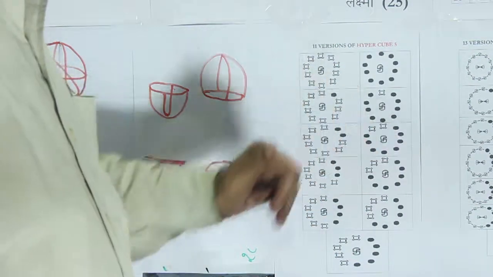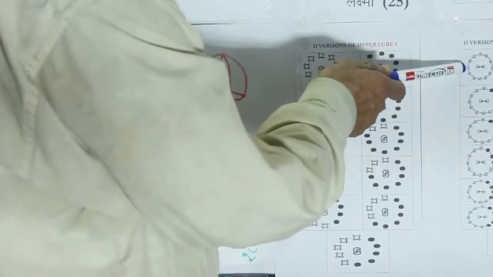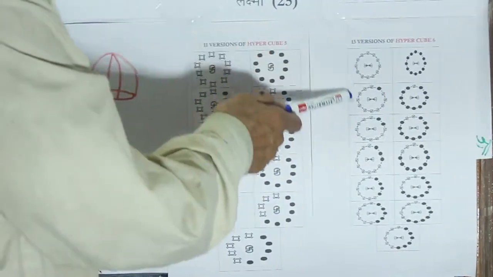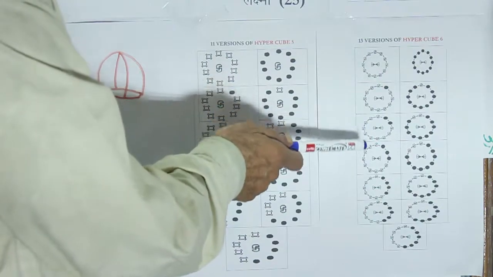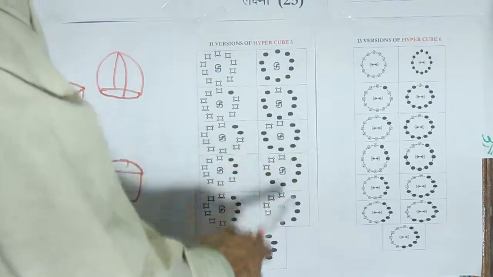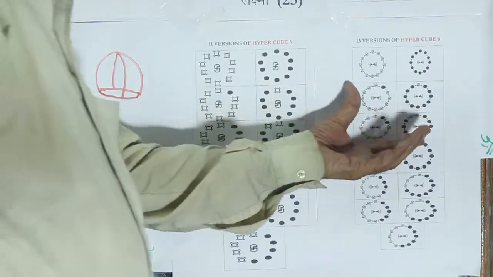A step ahead, hypercube 6, the representative regular body of 6-space, is of 13 versions, and these 13 versions of hypercube 6 are the representative regular bodies of 6-space.